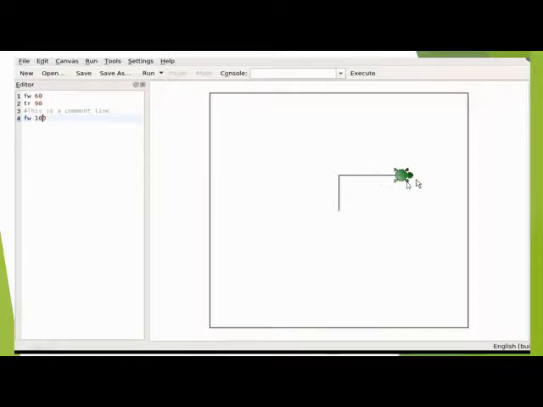Then it moves the turtle 100 units. So we put the comments here and then continue the program.